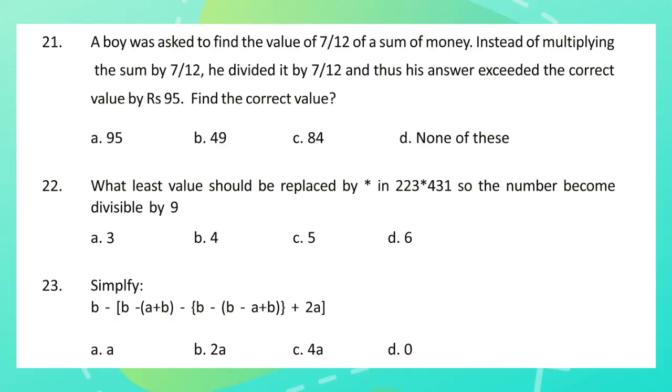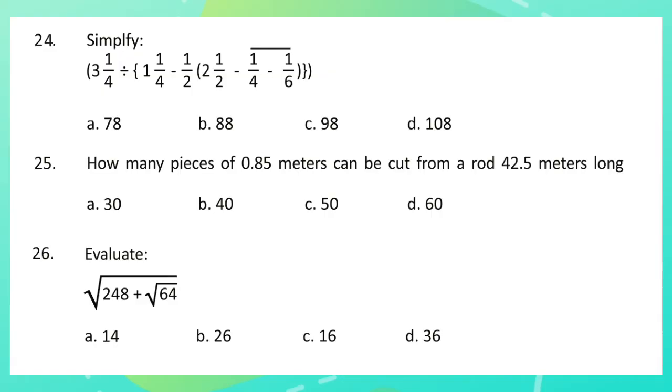Question 23. Simplify the below problem. Question 24. Simplify the below problem. Question 25. How many pieces of 0.85 meters can be cut from a rod 42.5 meters long?